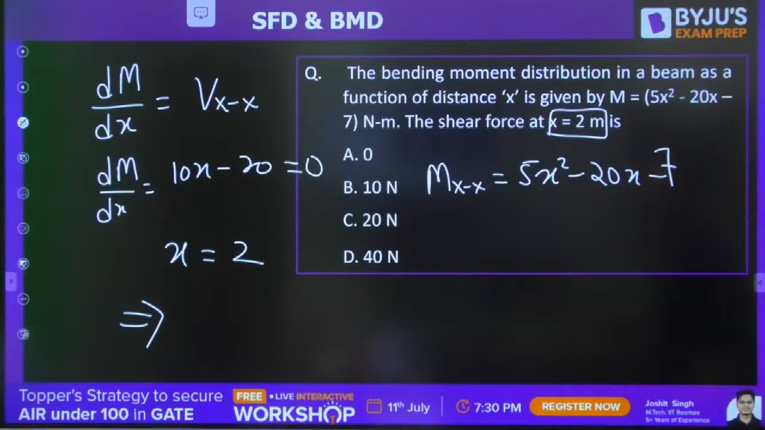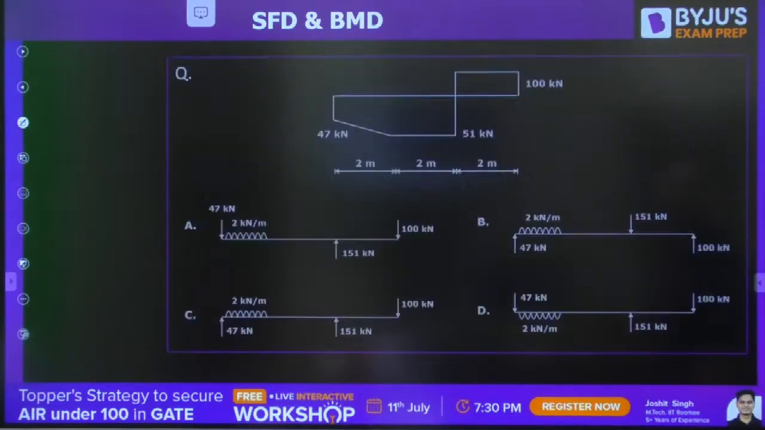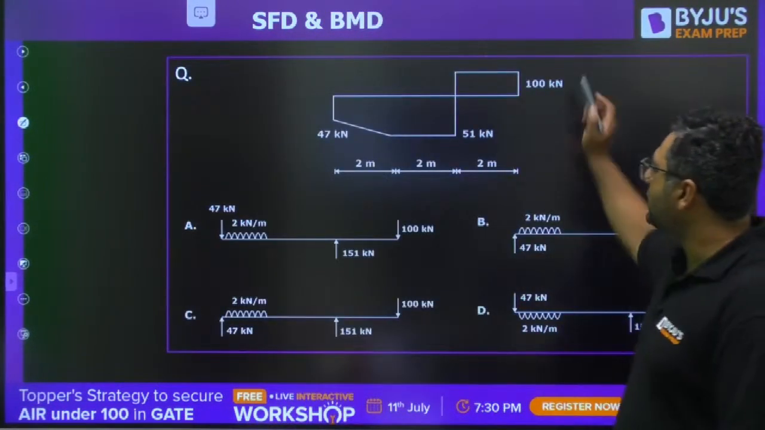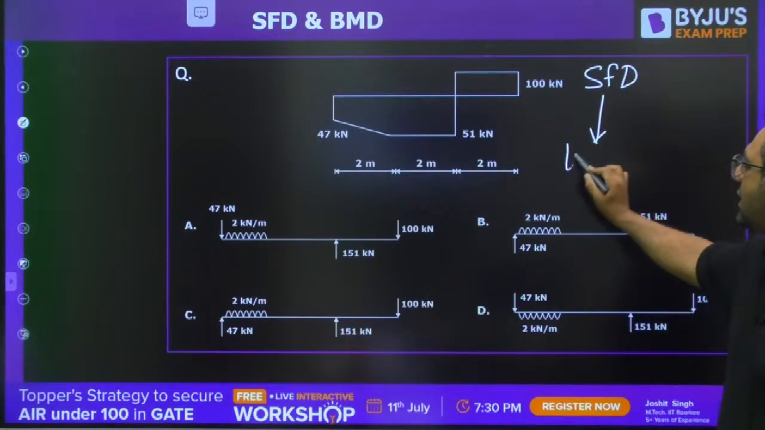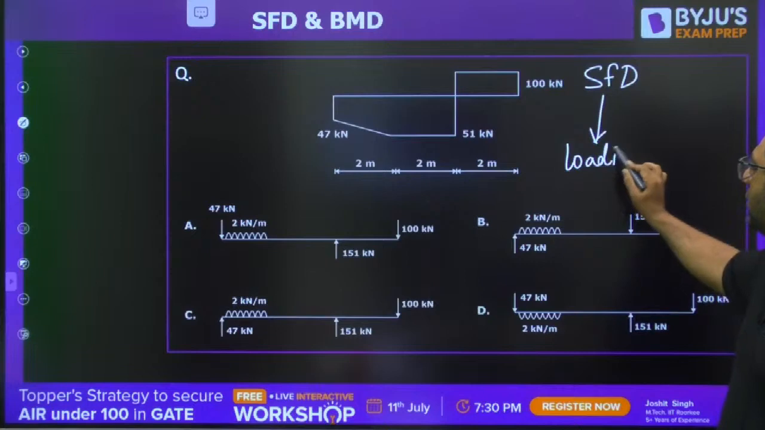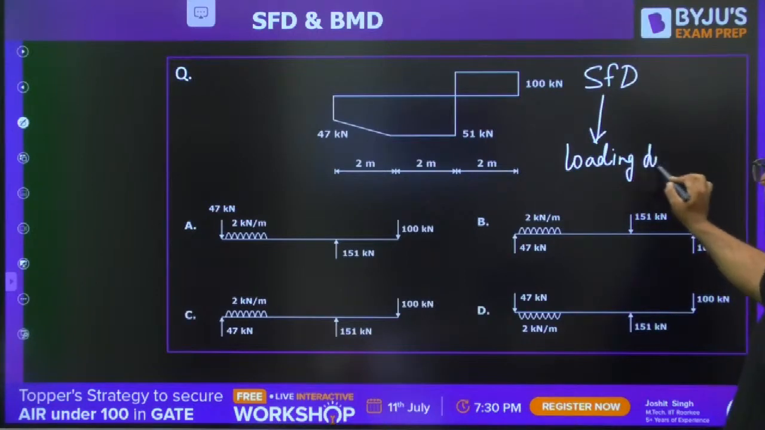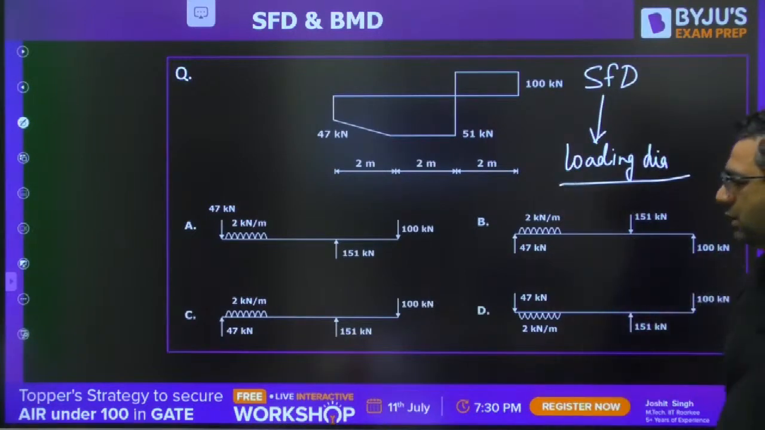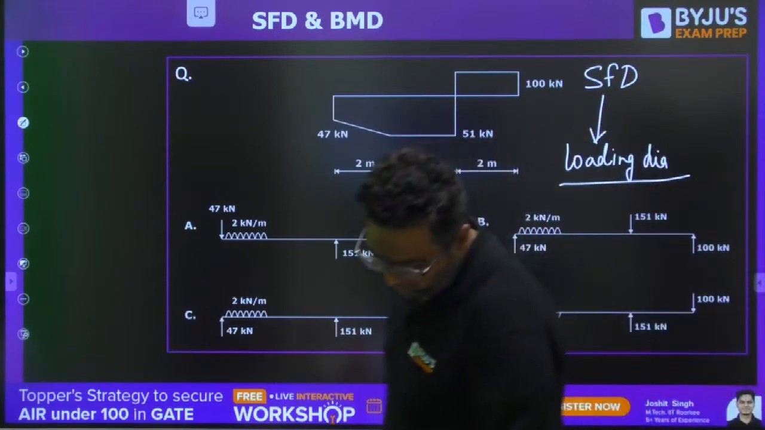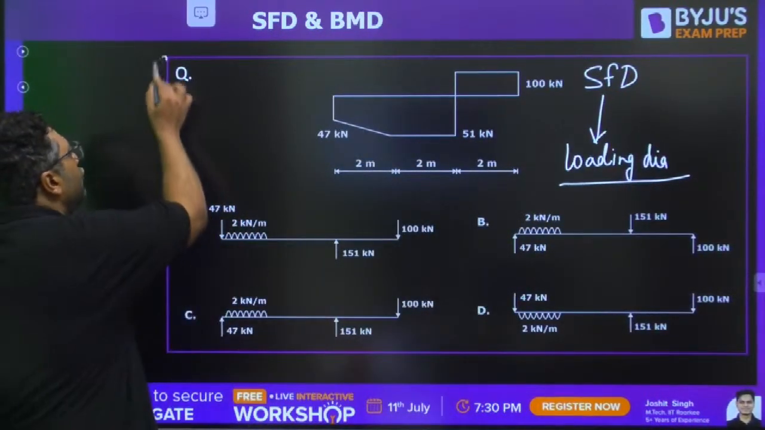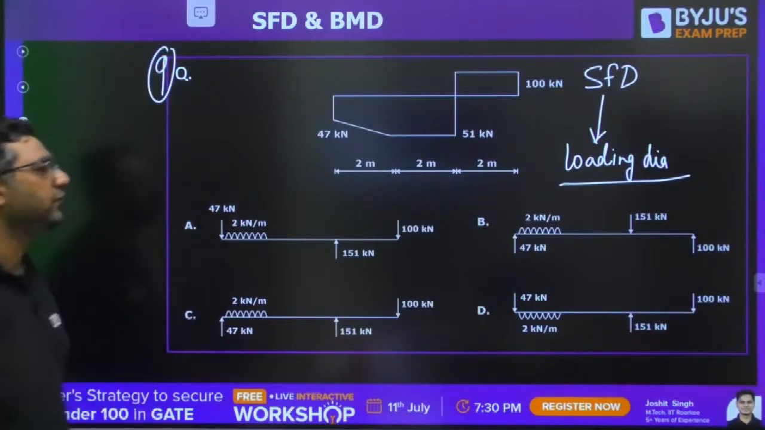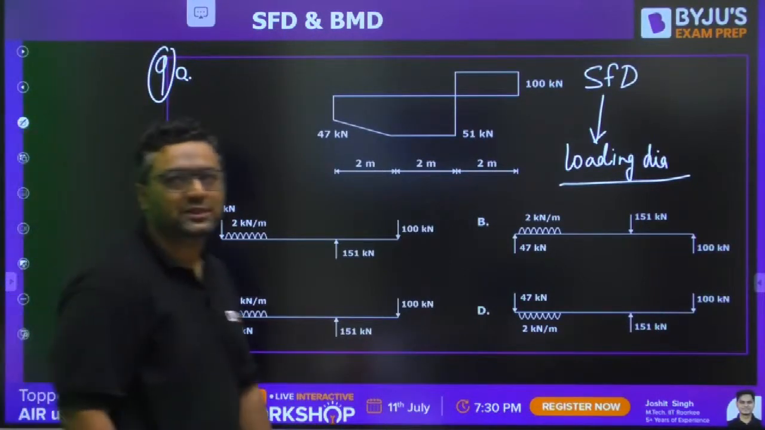Moving further to the next question. This is a very good question. They have given you the SFD and you need to choose the correct loading diagram. Previously we were asking only about the load. Now the diagrams are in front of you. This is question number 9. We have two more questions after this.